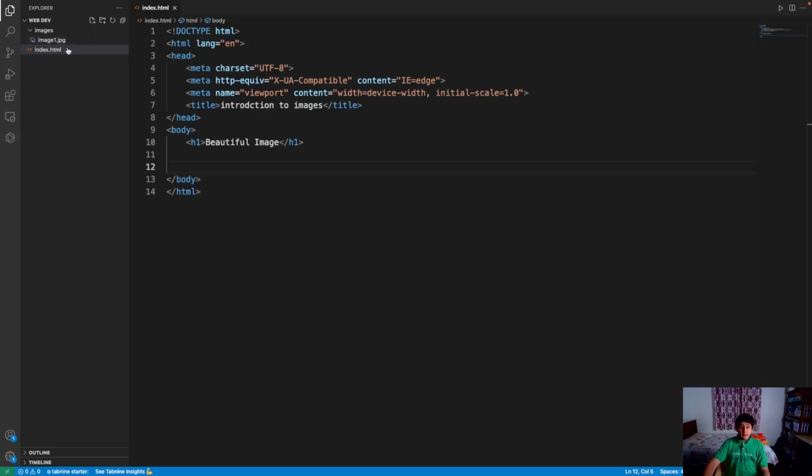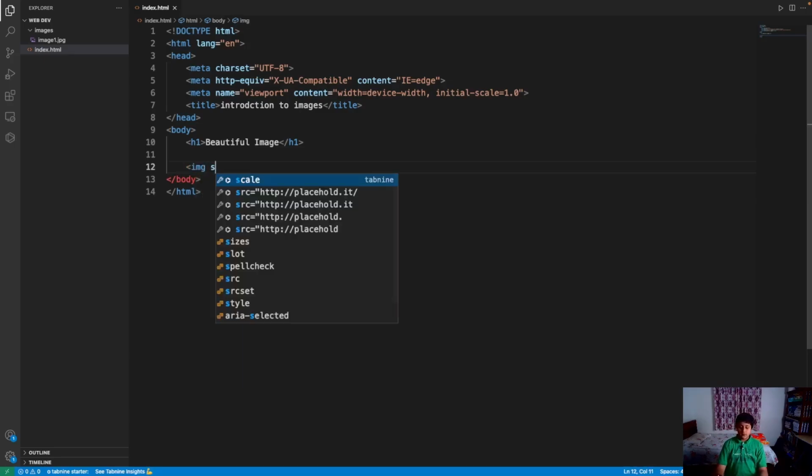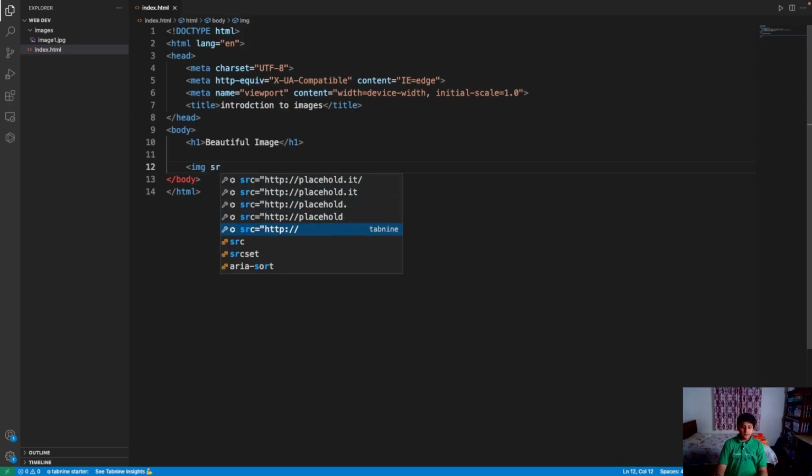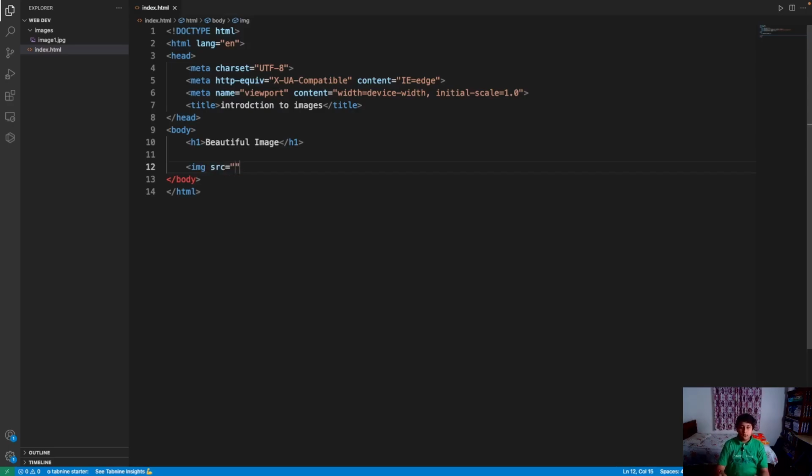The name is image1. So I've created a new folder called images to kind of organize my website. So now in order to display an image, there's a tag called img, and after that write src, and inside those quotes write the path or the name of your image.